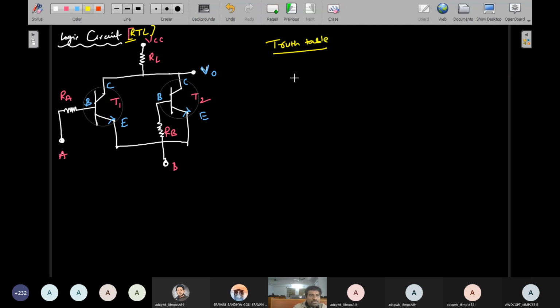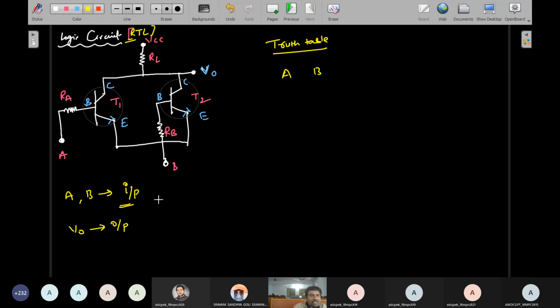So for the truth table I use A and B. A and B means we have two inputs. Here A and B are both nothing but inputs, and V0 is nothing but the output. These circuits are constructed using basic transistors and resistors, which is why it is called resistor transistor logic.